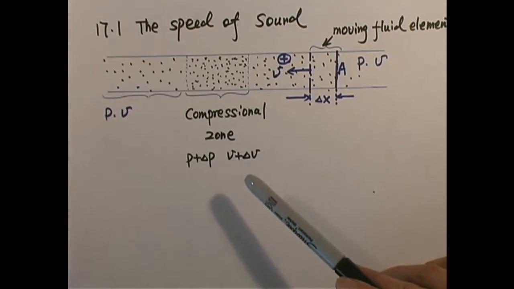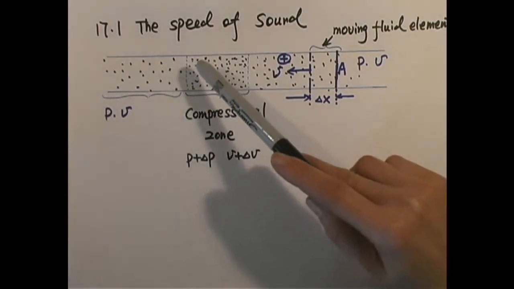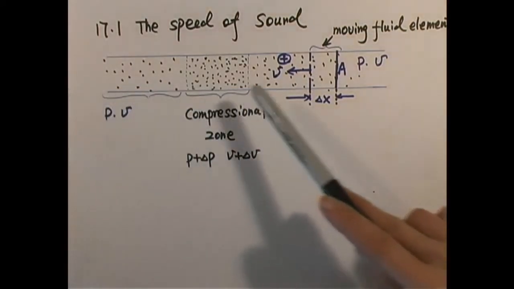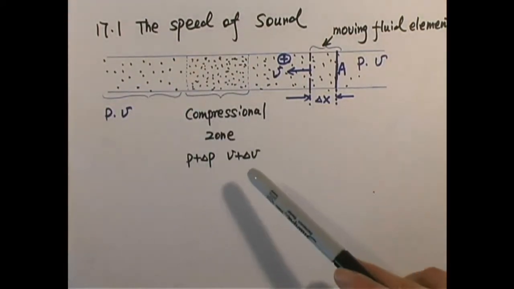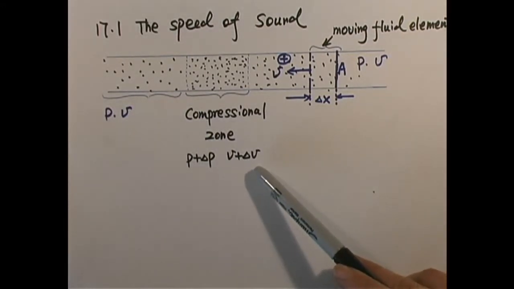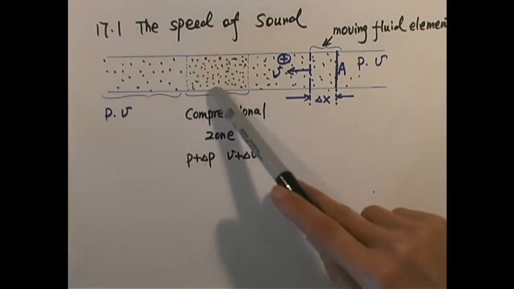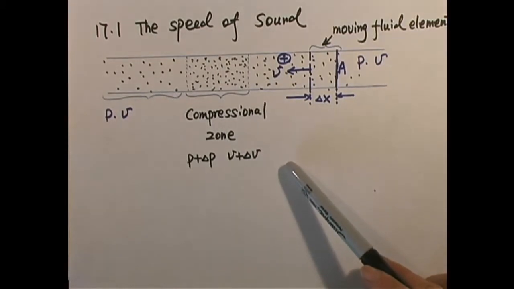Assume that the pulse has sharply defined leading and trailing phases. If the pulse travels from left to right, this will be leading, this will be trailing. Assume it has sharply defined phases, and that it has uniform pressure and density in its interior.